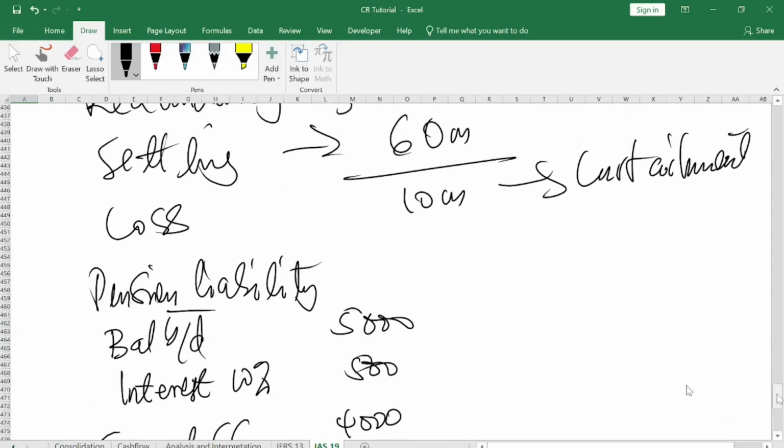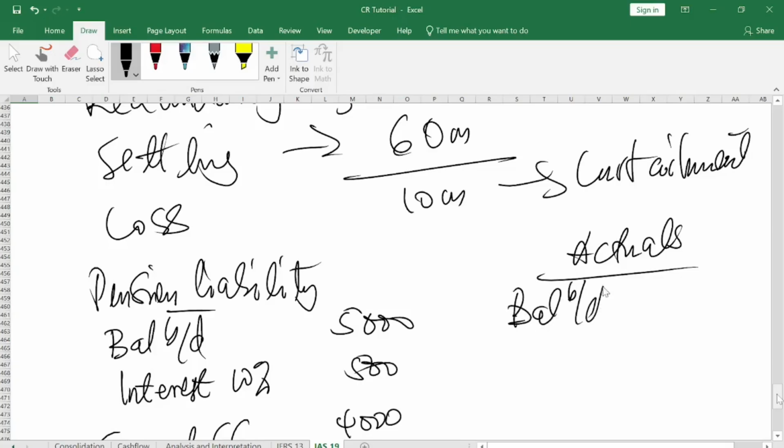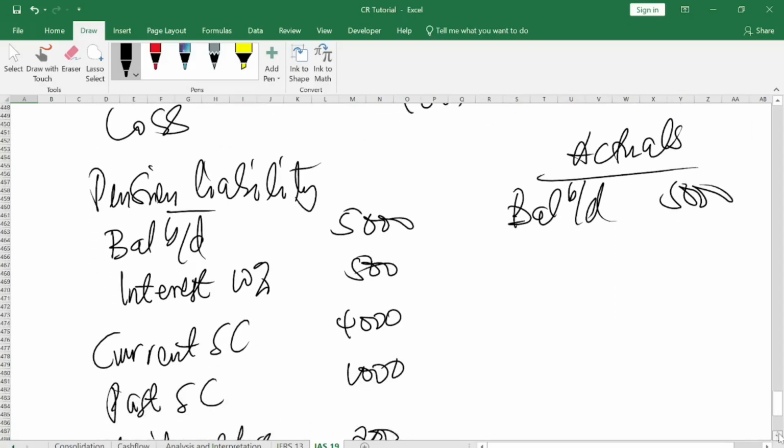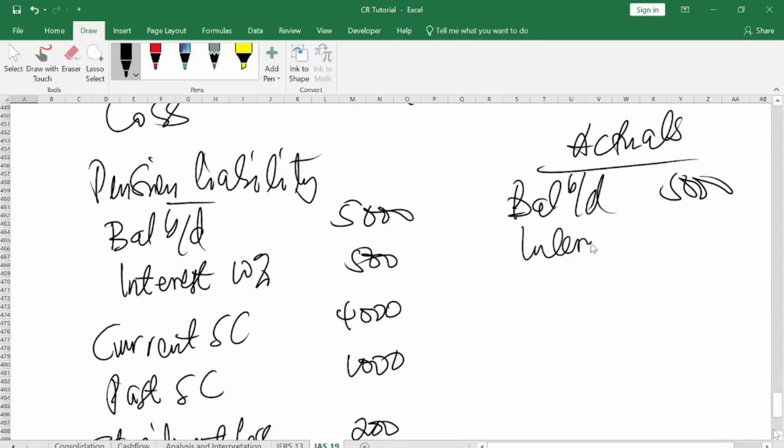Now, let's look at what actually happened. The opening balance brought down is 5,000 coming from the previous years. The interest didn't change, so we pay the interest of 10%. That gives 500.